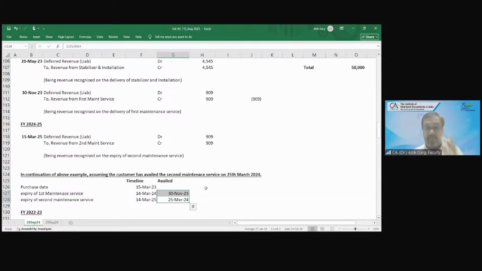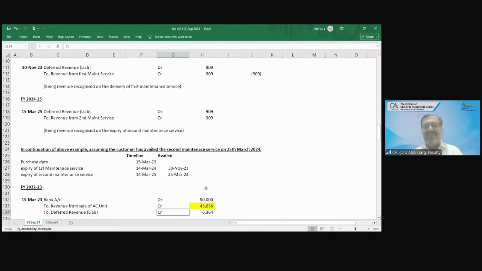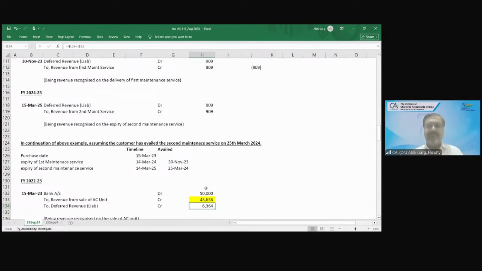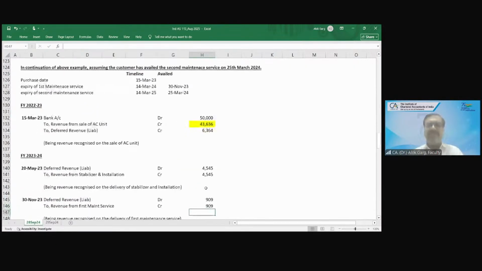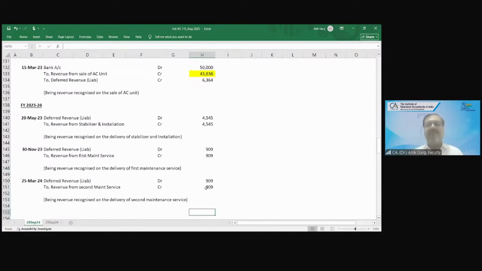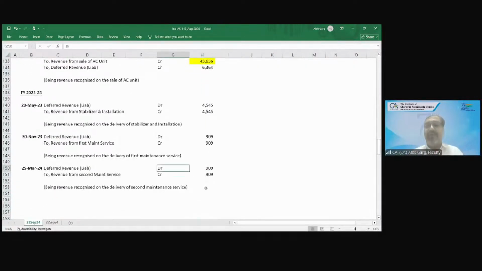So friends, tell me, in this case, what will happen? Instead of expiry, the customer has availed second maintenance service. This 909 also is recognized in the year 23-24, and the entry will be the same.